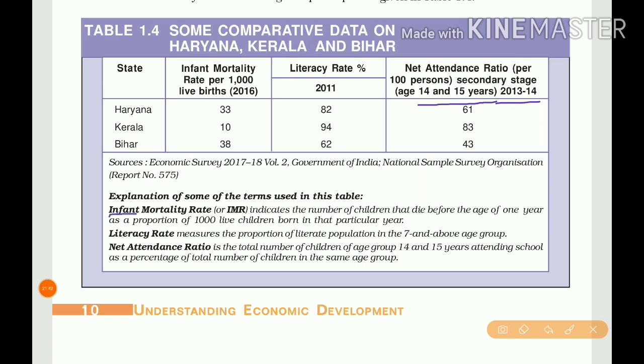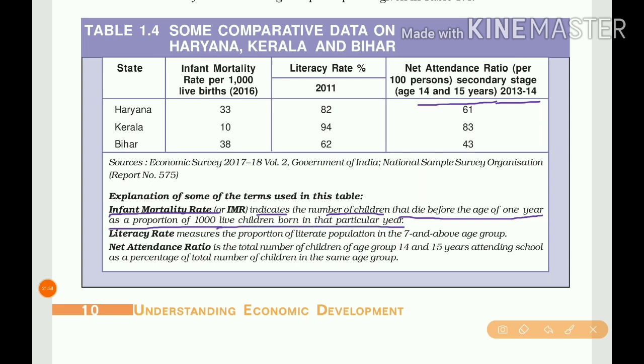First one is infant mortality rate, or IMR. It indicates the number of children that die before the age of 1 year as a proportion of 1000 live children born in that particular year.